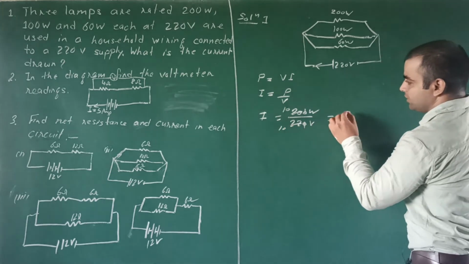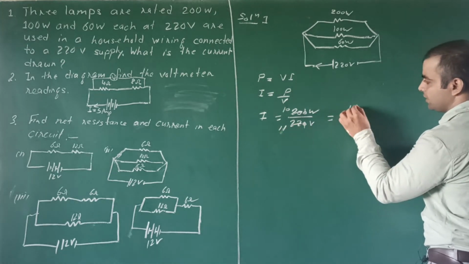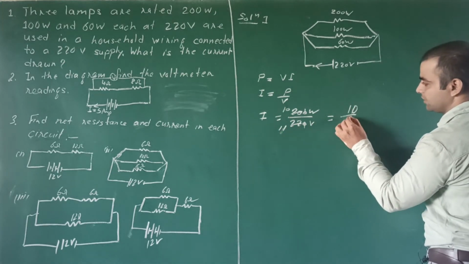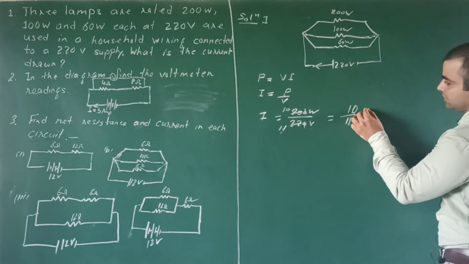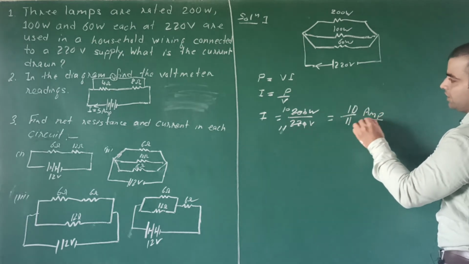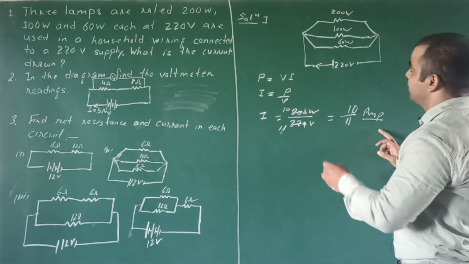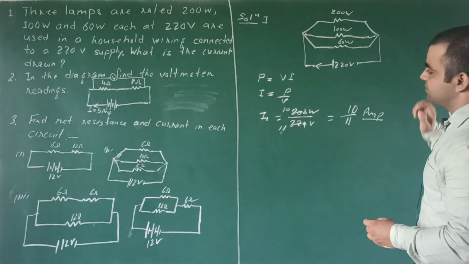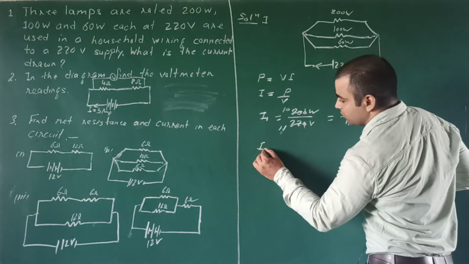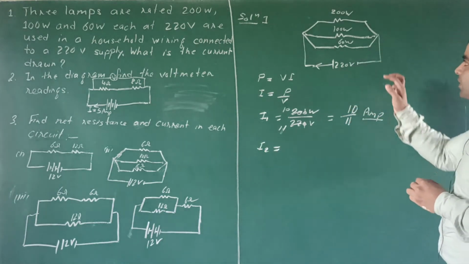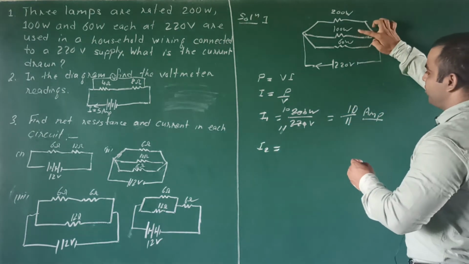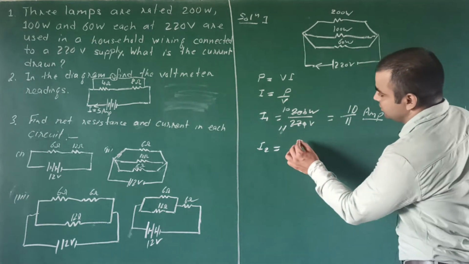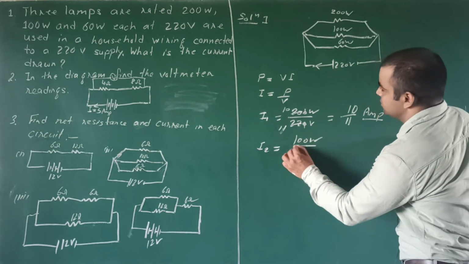It will be 10 by 11 ampere. SI unit for current is ampere. If we are denoting it by I1, next for I2, here is the power and power is given 100 watt.